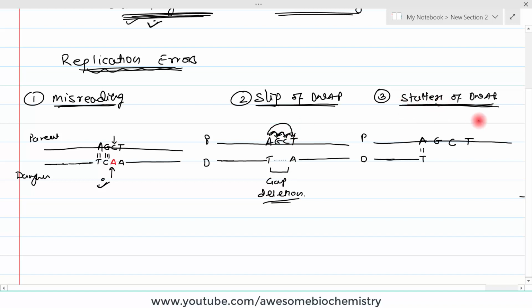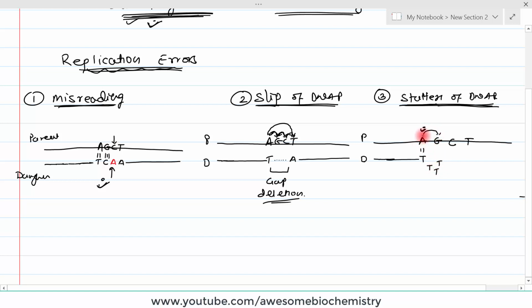But in the stuttering of DNA polymerase, sometimes what happens? It fails to move forward. It remains at this adenine. So what will happen? Next, one more thymine is added. Then suppose again, the second time also it fails to jump. So again it will add thymine. The third time also it is failing to jump, so again it is adding thymine.